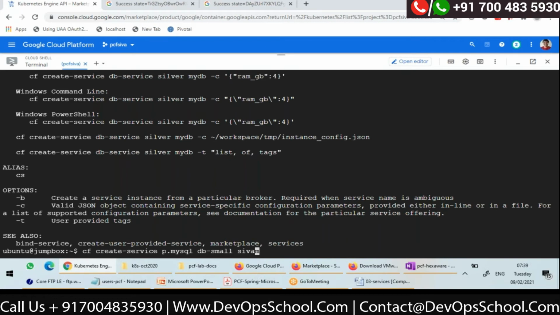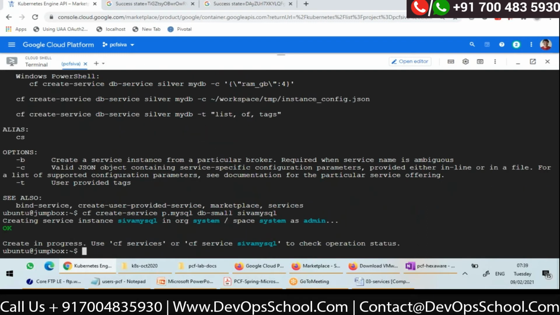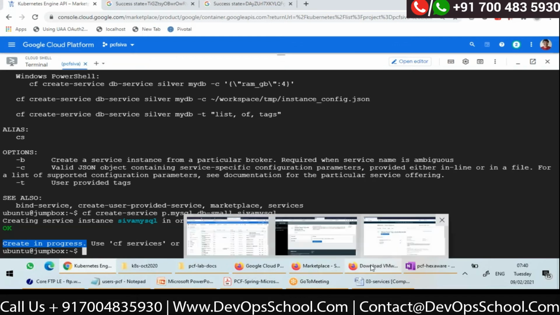Siva MySQL. Okay, enter. See, it is creating a service instance, right? And creation is in progress. What actually it has to do, it has to create one more VM. So it will take some time.